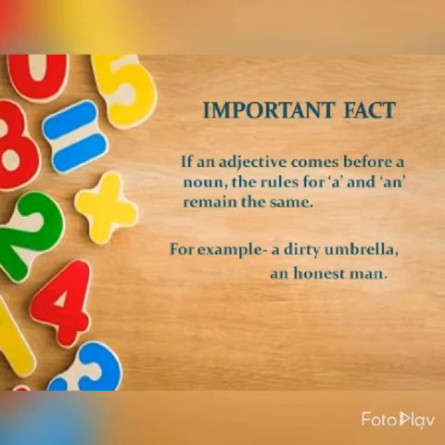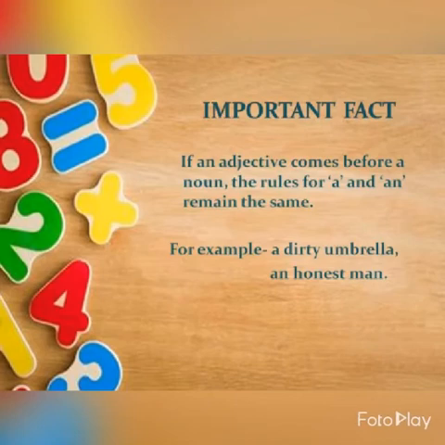We say an honest man, because the word honest is an adjective and starts with an o sound. Although if we have to write just man, we will write a man, because the starting sound of man is m, whereas the starting sound of honest man is o. That's why we will write an over here.